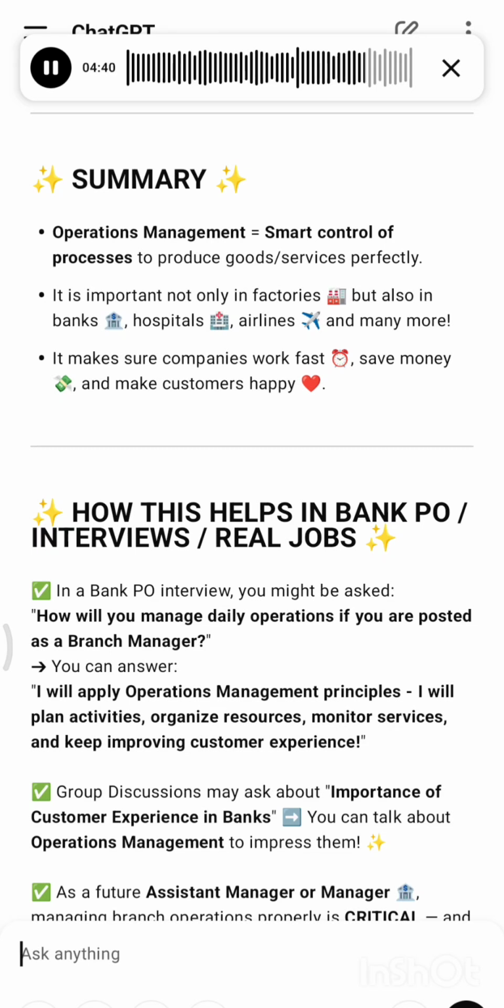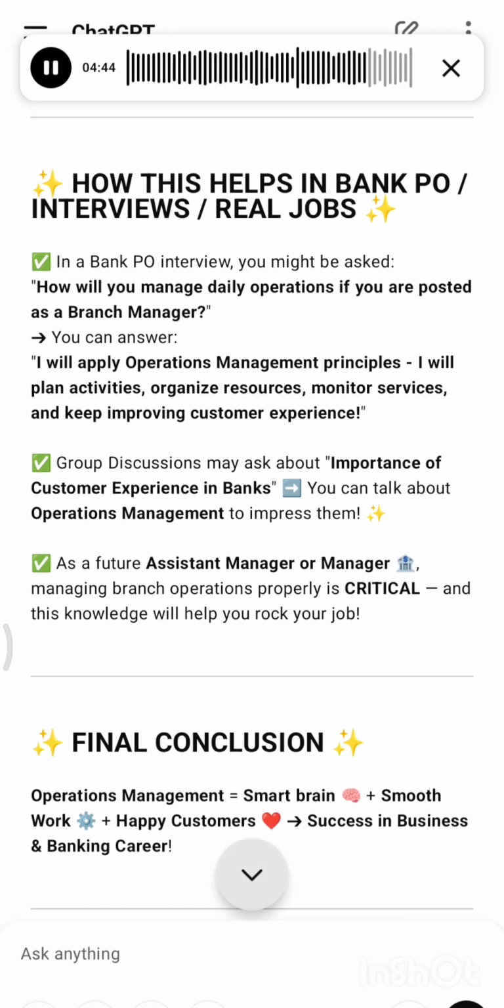How this helps in interviews and real jobs. In a bank PO interview, you might be asked, how will you manage daily operations if you are posted as a branch manager? You can answer, I will apply operations management principles. I will plan activities, organize resources, monitor services, and keep improving customer experience.